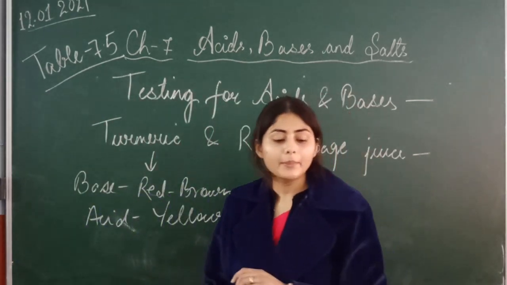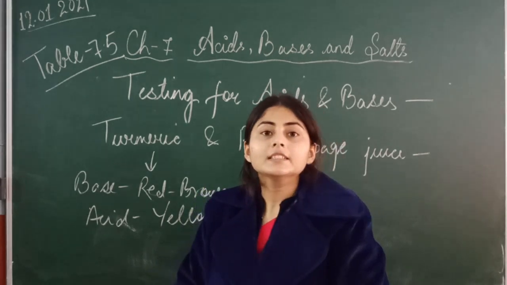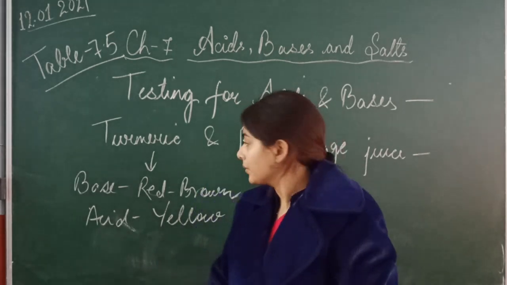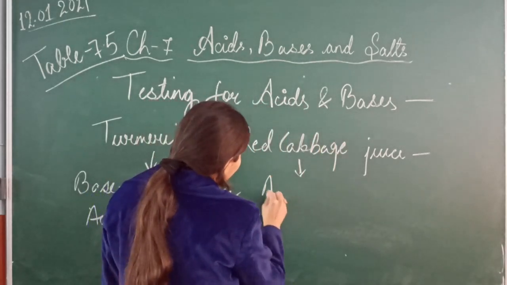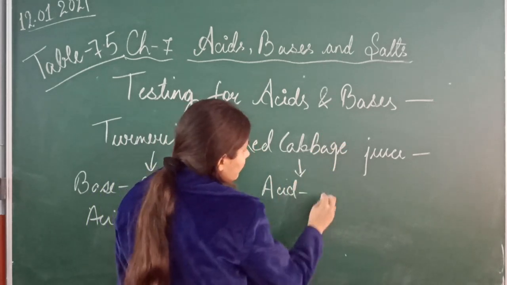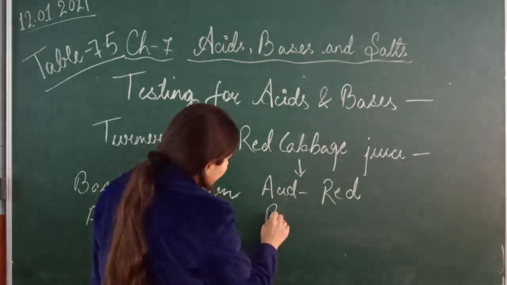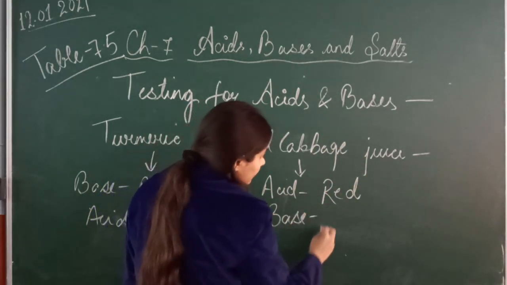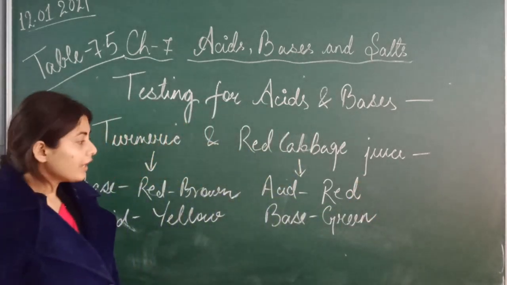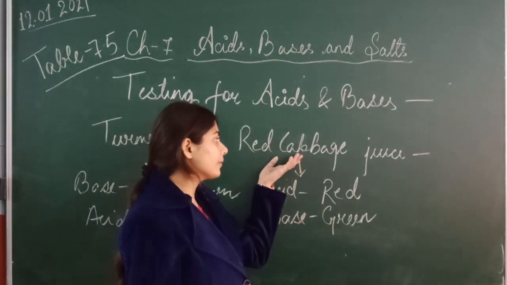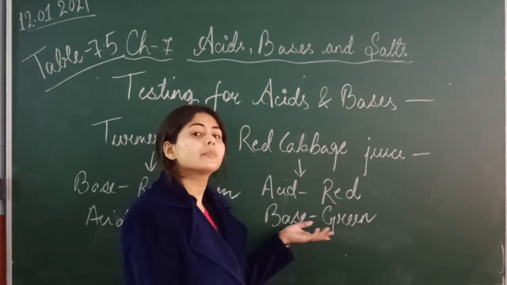Okay, next is red cabbage juice. In red cabbage juice, acid turns red and base turns green in color. If your substance turns green by adding red cabbage juice, that means your substance is base.